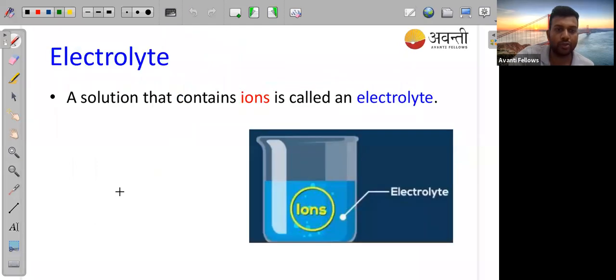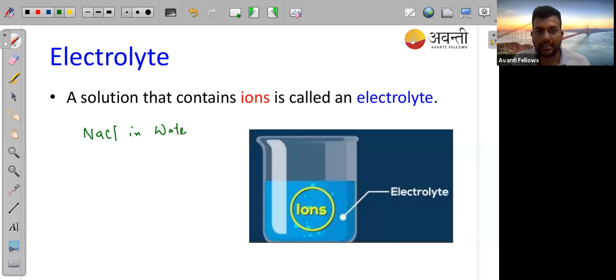Okay, so I'm moving to the next part, that is electrolyte. What is an electrolyte? It is a solution that contains ions. Yeah, Dipti, you have to balance that equation, last question.